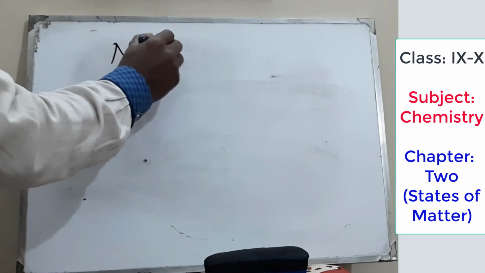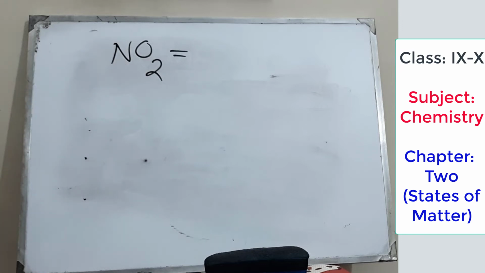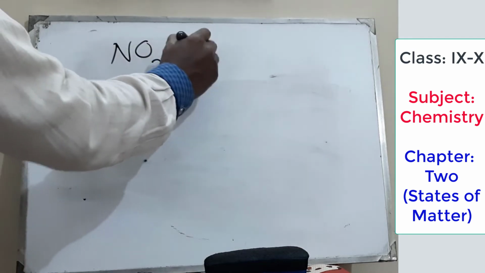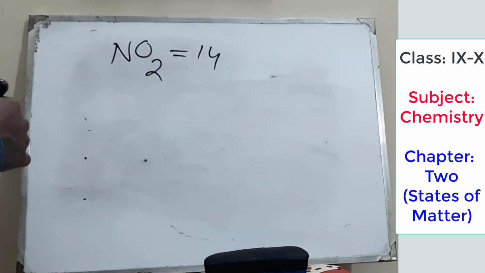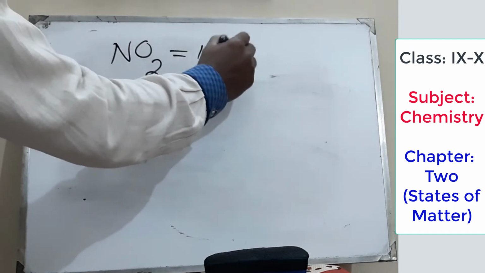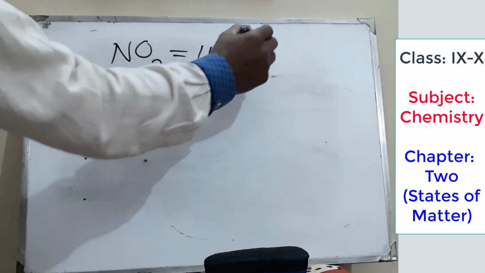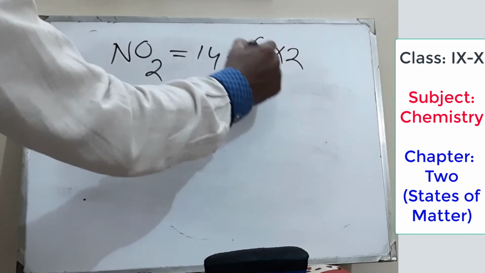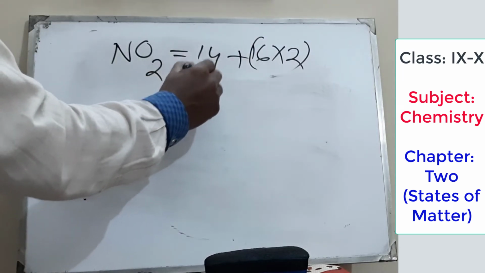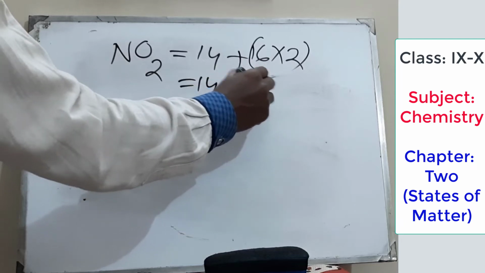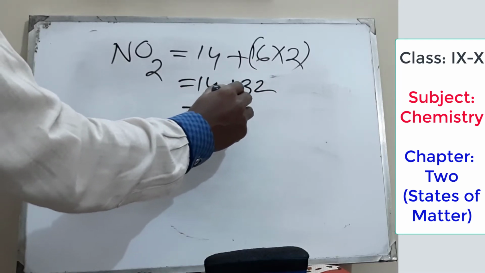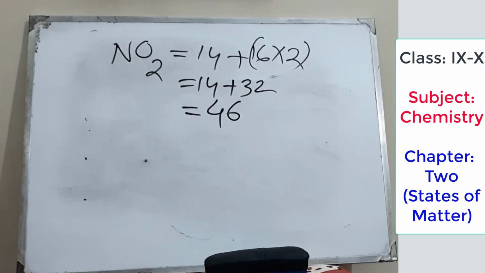Nitrogen dioxide, NO2: one nitrogen atom and two oxygen atoms. So the atomic mass of nitrogen is 14 and the atomic mass of oxygen is 16. And how many oxygen atoms are there? 2. So we multiply 16 by 2. So finally 14 plus 32 equals 46. This is the molar mass of nitrogen dioxide.